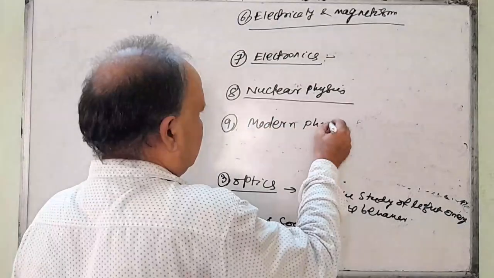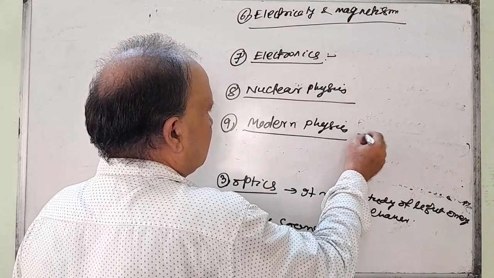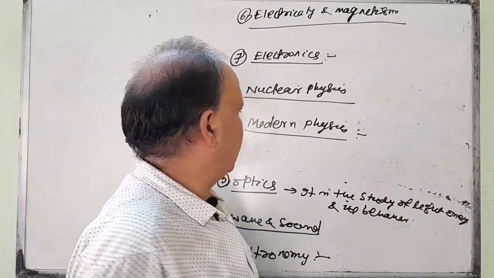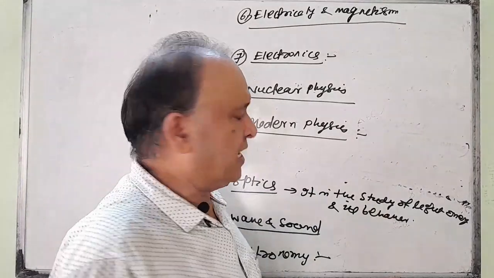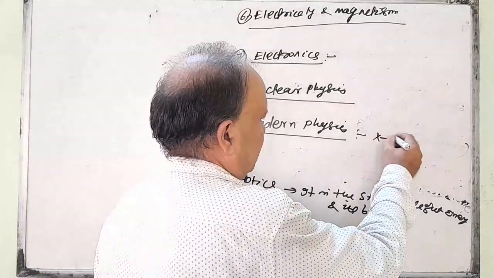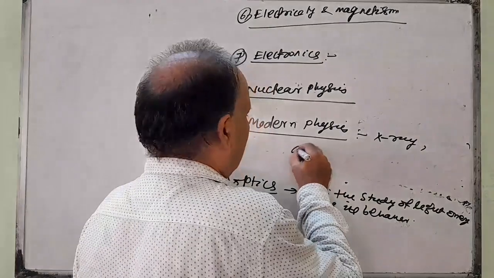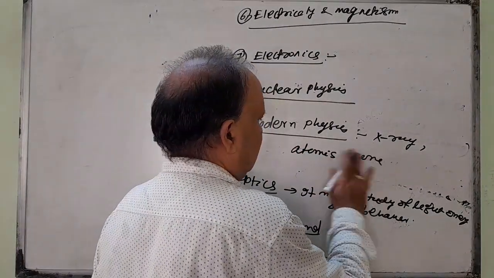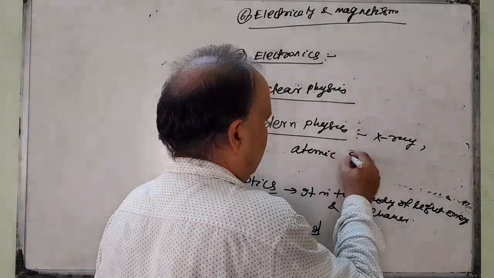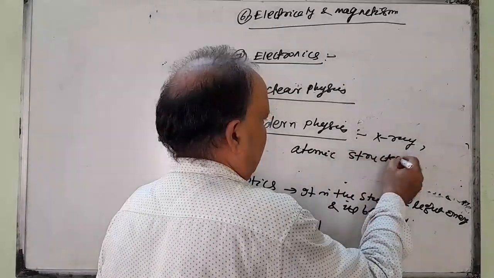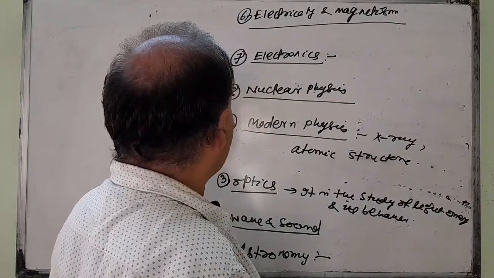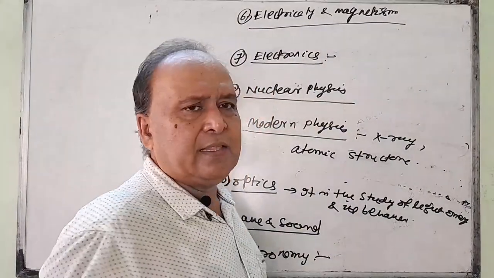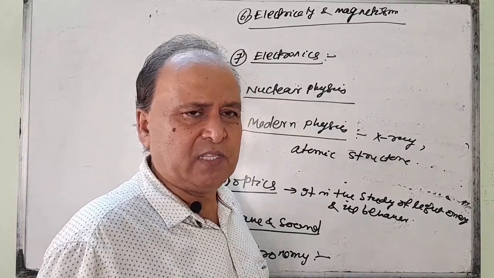Modern physics, what is modern physics? It is the study of modern inventions and discoveries of physics, like X-rays, atomic structure, etc. These are the branches of physics, and besides those, there are several other branches also.